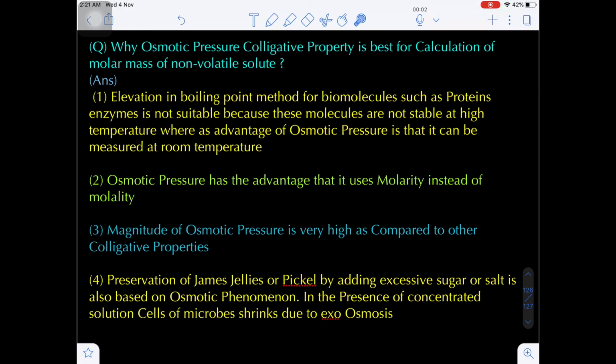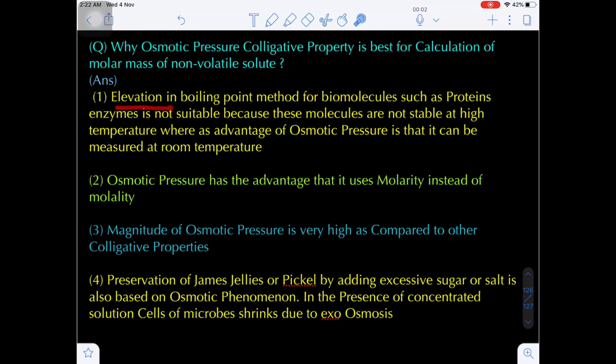Now one more question here. Why is osmotic pressure, as a colligative property, better for calculating the molar mass of a non-volatile solute? Out of all four colligative properties, that is the relative lowering of vapor pressure, elevation in the boiling point, depression in the freezing point, and fourth, osmotic pressure, which is the best method for calculating the molar mass of a non-volatile solute? Why? There are three important reasons.